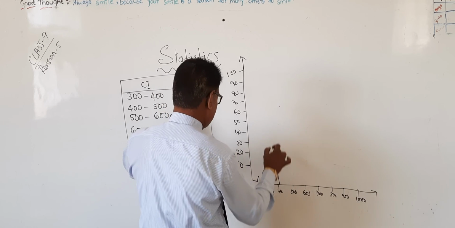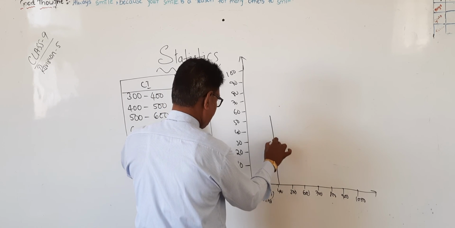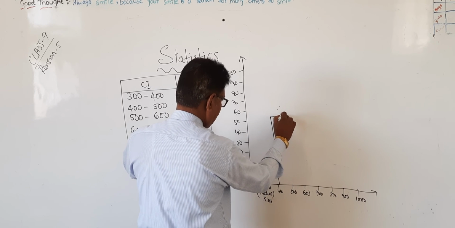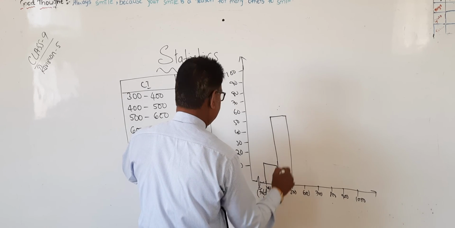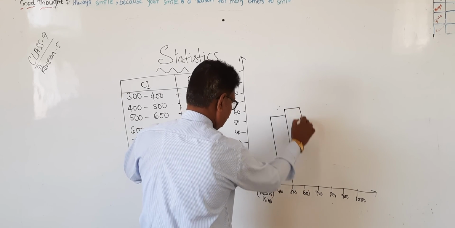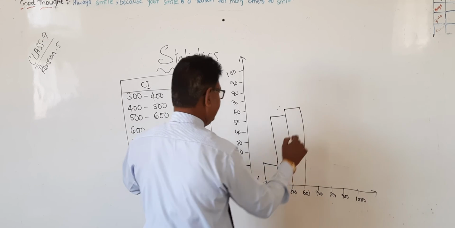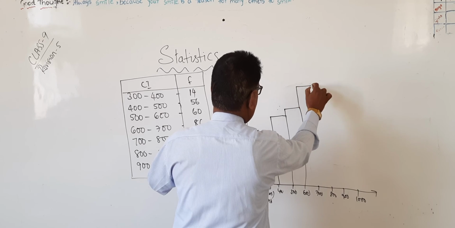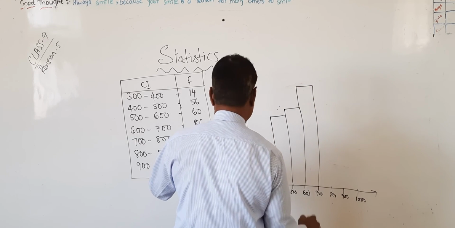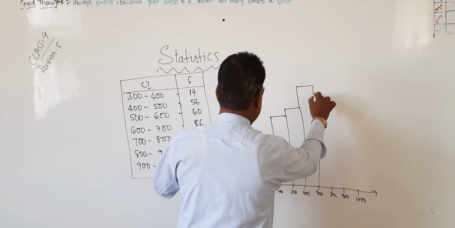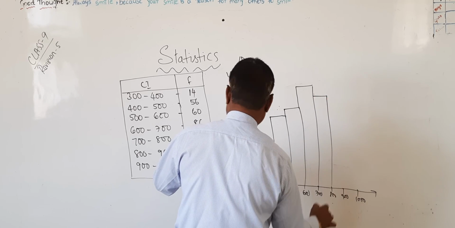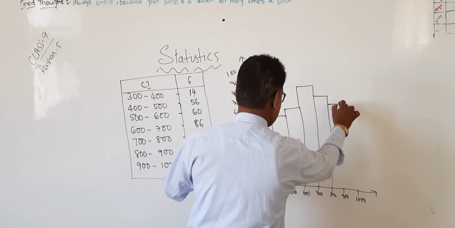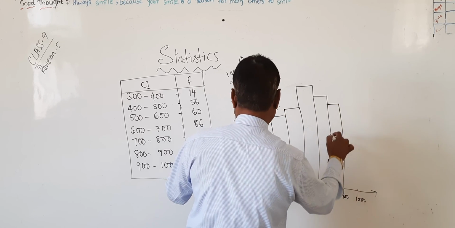14. 14 means approximately it will come like this. Next one 56. Next one 60. Next one 86. Next one 74. Next one 62. Next one 48.